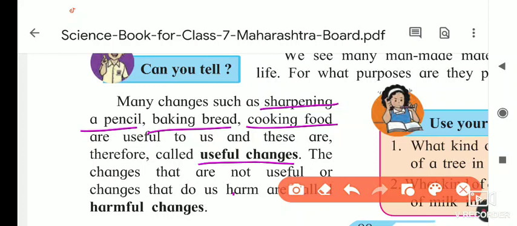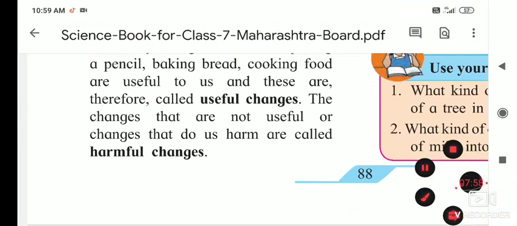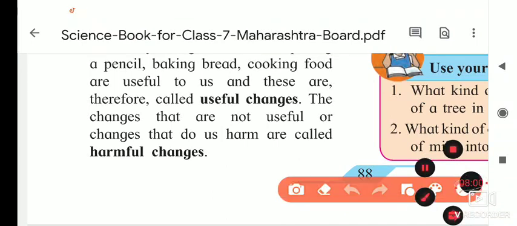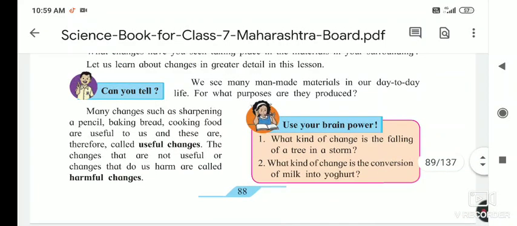Some changes are useful and also natural. For example, the milk turns to curd. It is a useful change, and it is also a natural change, because naturally the milk is turning to curd. The changes that are not useful for us are called harmful changes. Spoiling of food is a harmful change.